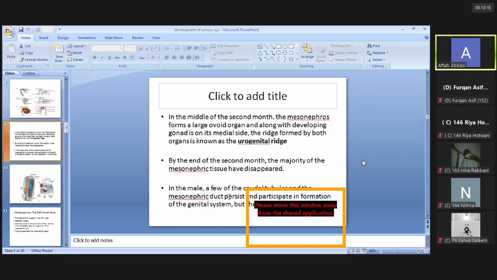But in males, a few of the caudal tubules and the mesonephric duct persist and participate in the formation of the genital system in males. But in females, the mesonephric system totally degenerates or disappears.